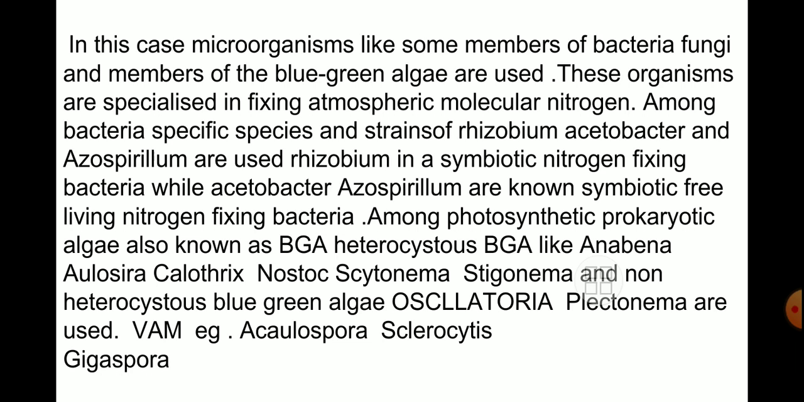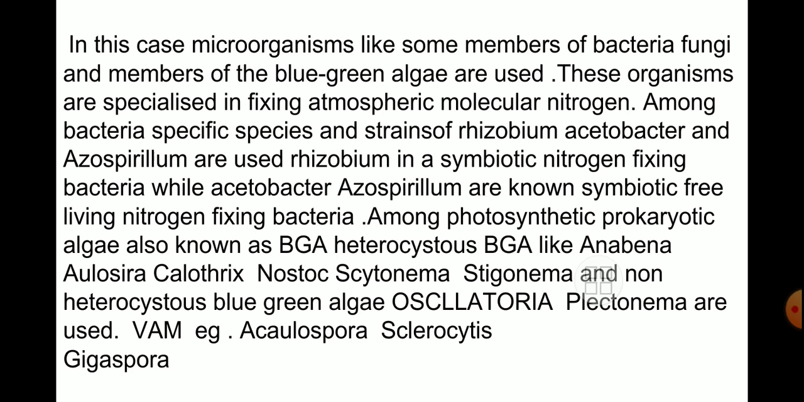When we use all these organisms, it is because these organisms show the presence of a specific structure. Anabaena, Aulosira, Calothrix, Nostoc, Cylindrospermum, Stigonema are the blue-green algae which show the presence of a heterocyst, and the heterocyst shows the presence of a nitrogen fixing gene. Nitrogen fixing enzymes are present in it, and that helps to fix the atmospheric nitrogen.